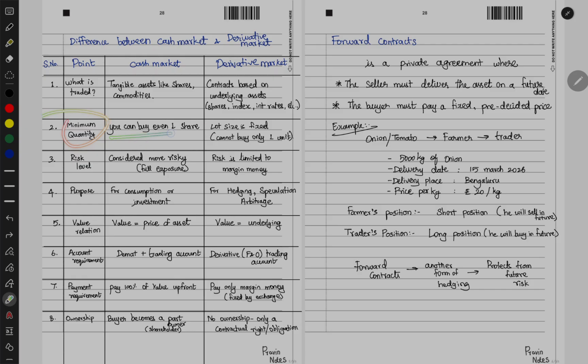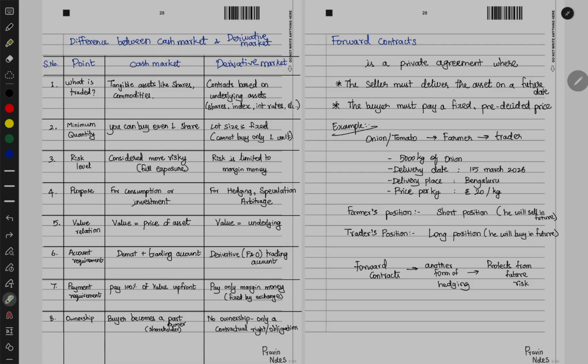Minimum quantity can be even one share in case of cash market, but in a derivative market it cannot be like that. There will be lots given, so we cannot buy one share, but one unit we will buy. So in case of one unit, one lot, there will be minimum allotted shares to be bought.